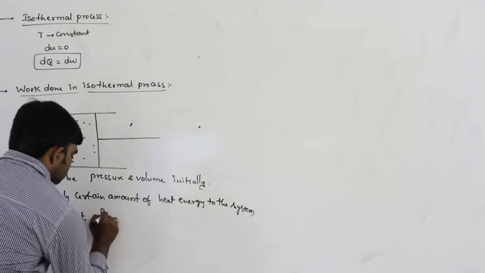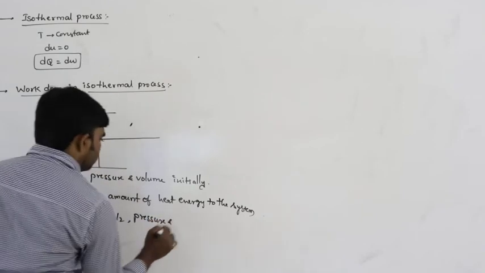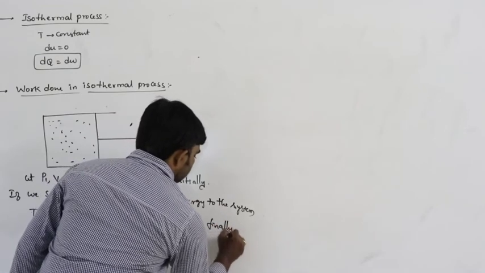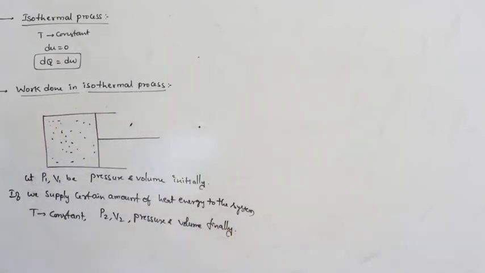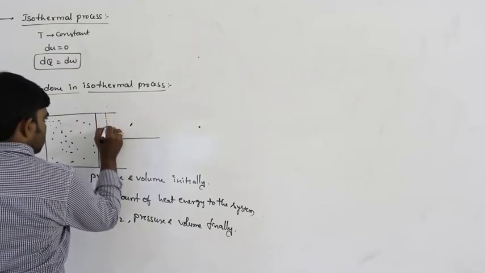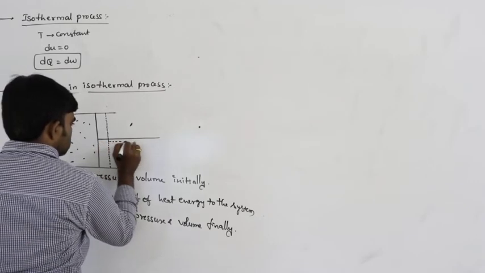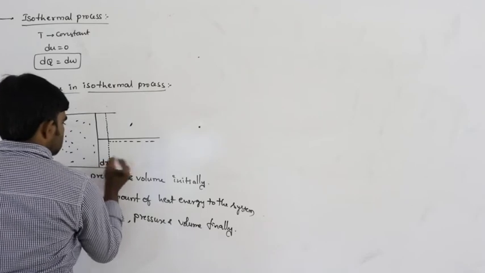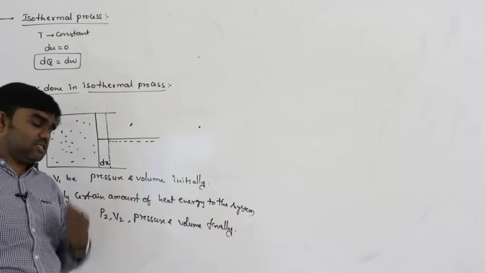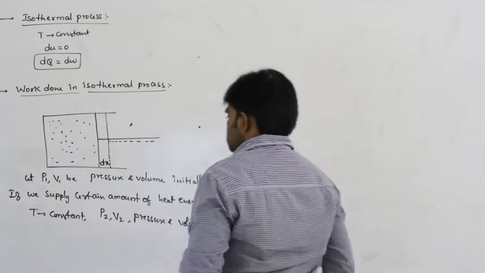Then the pressure and volume change to P2 V2 finally. So that means if the volume of the gas increases, the piston moves outwards through a small distance dx.